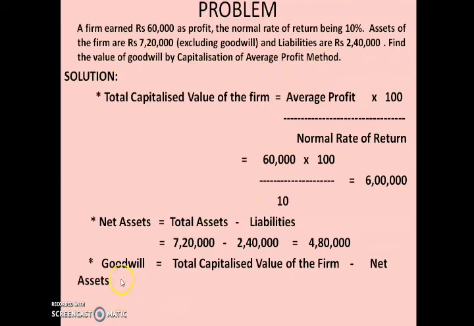So the formula under capitalization of average profit method to calculate goodwill is total capitalized value of firm minus net assets. Total capitalized value of firm minus net asset. So from your step number 1, you got the answer for this, that is 6 lakh. Minus net asset value is 4,80,000. So what is the amount? After subtracting these values, you will get the goodwill as 1,20,000. So this is a simple problem. If you practice this, it will be very easy for you.